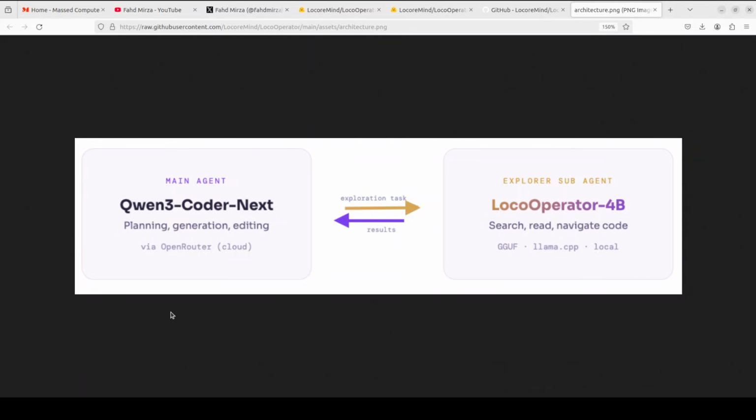The big cloud model running on OpenRouter handles the thinking and planning. Whenever it needs to dig into a code base, it hands that off to Loco Operator. That is just a hypothetical scenario.